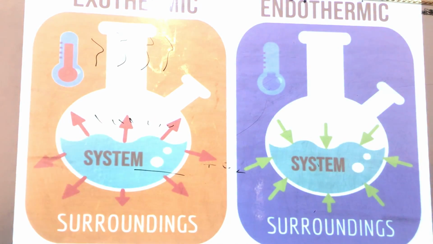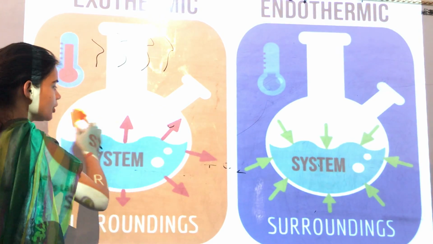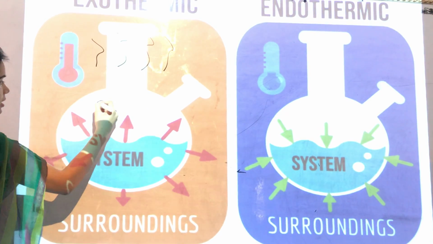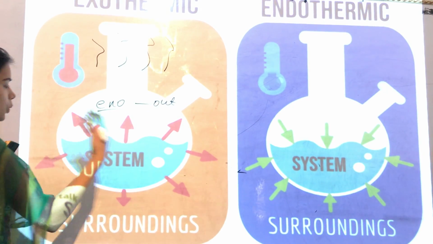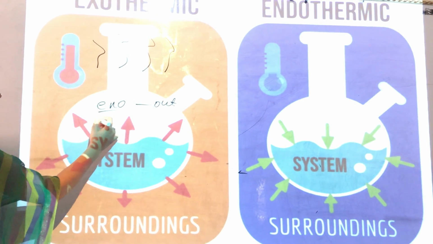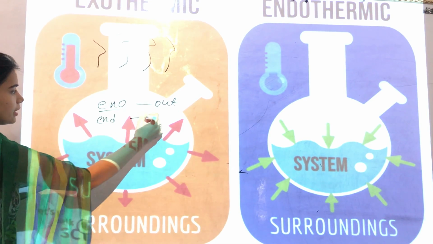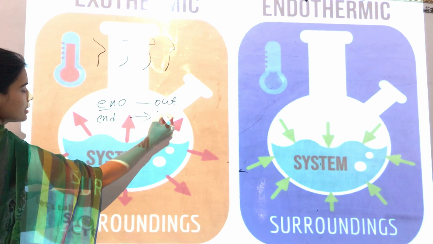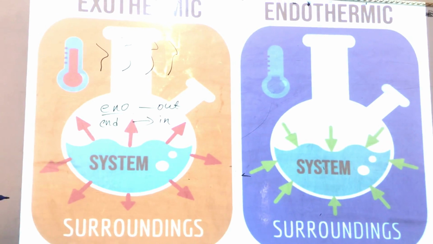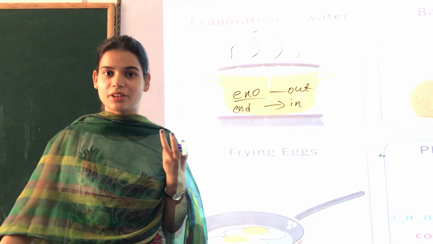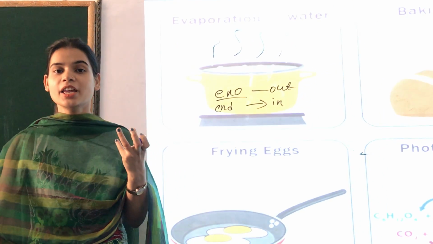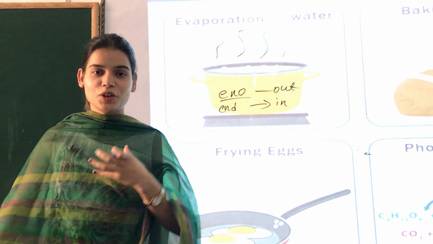What you need to remember is that if heat is given out in the reaction, it is exothermic, and if heat is taken in the reaction, it is called endothermic reaction. Evaporation is also an endothermic reaction, right? That is the reason why you feel cool.